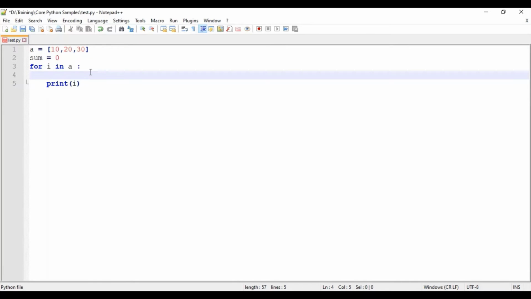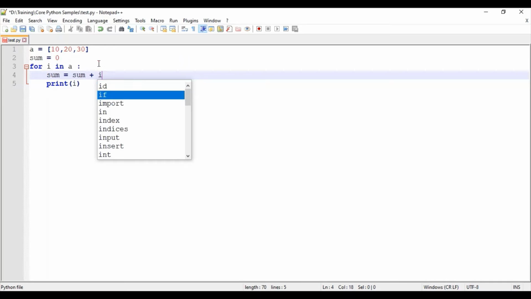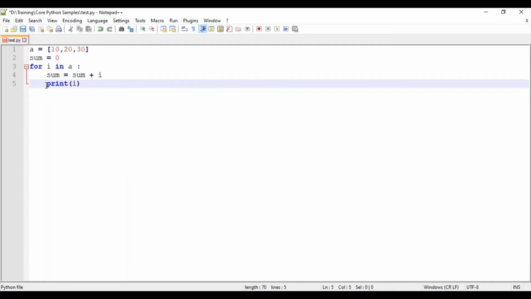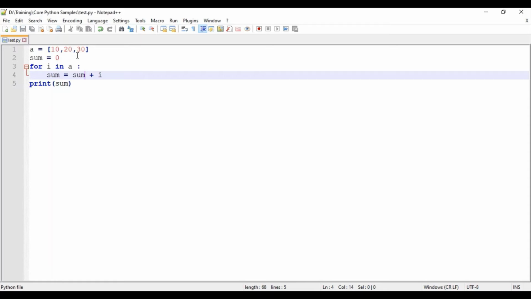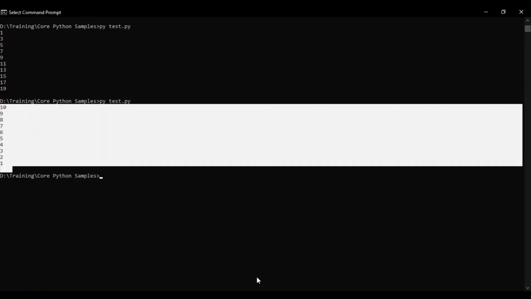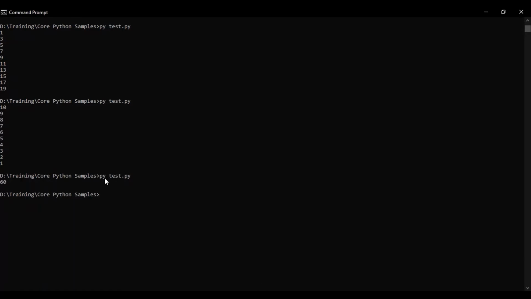sum equal to sum plus I. Like this I can do, and then finally I'll be printing the sum after this loop gets over. Or else sum plus equal to I, like that also I can use. I'll just save the code and try to run it. I get the output 60 as the sum.